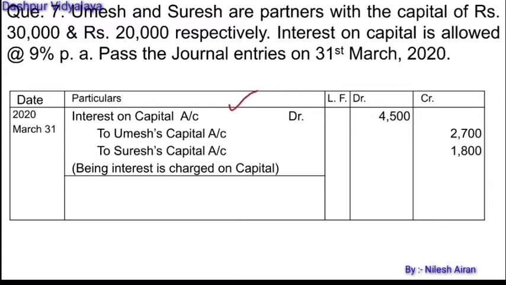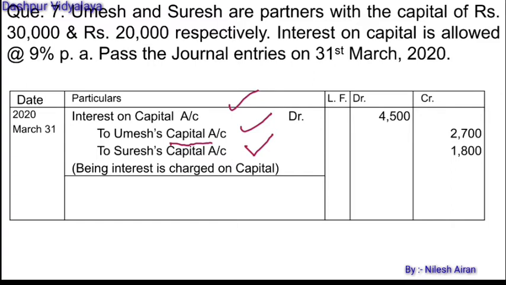We are given here interest on capital. As it is an expenditure, it will be debited. And we have to give it to Umesh as well as Suresh. We are using here capital account because when no information is given, it is always assumed that the capital accounts are maintained following fluctuating capital.